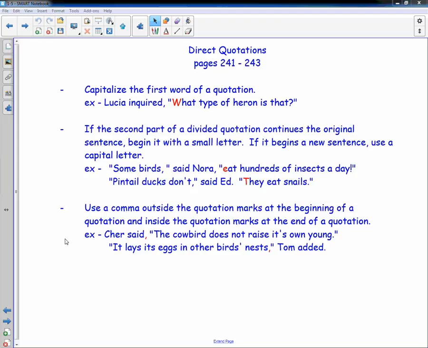Use a comma outside the quotation marks at the beginning of a quotation and inside the quotation marks at the end of a quotation. So Cher said, comma on the outside, and then you have your quote, "The cowbird does not raise its own young. It lays its eggs in other birds' nests," comma on the inside, Tom added. So if it's the person first, the comma goes on the outside. If it's the quote first, the comma goes on the inside.